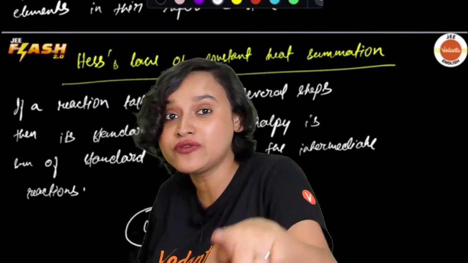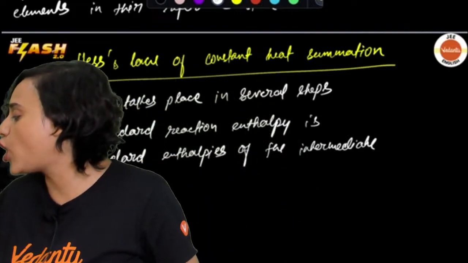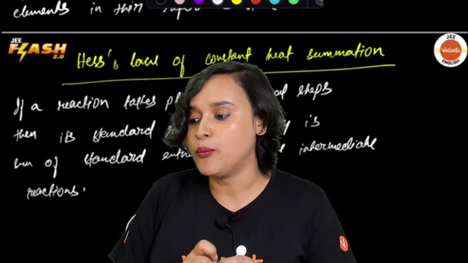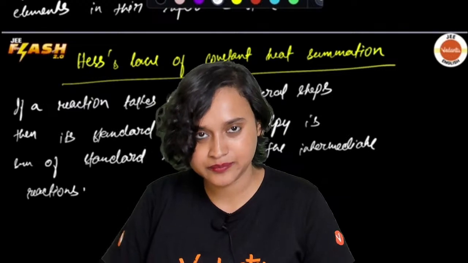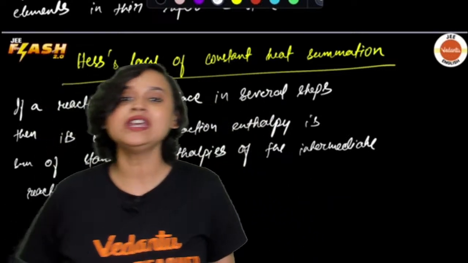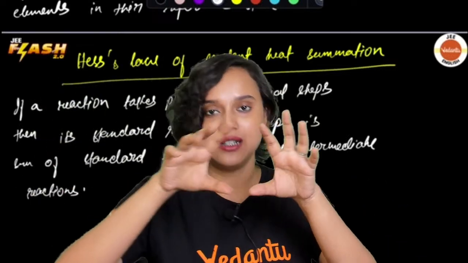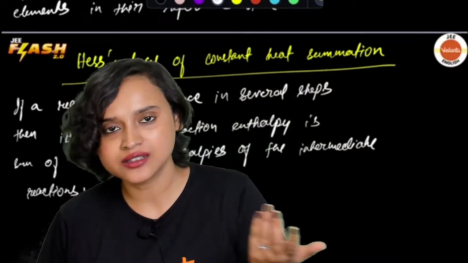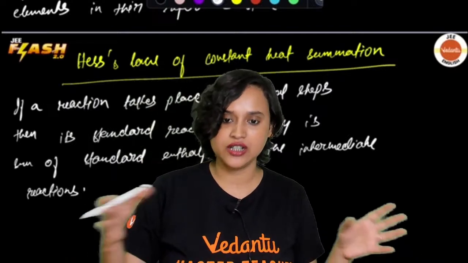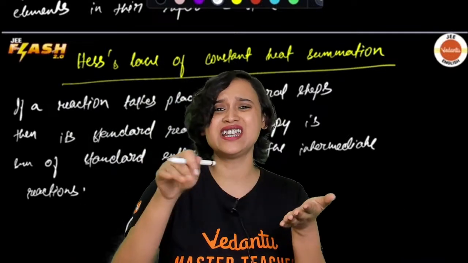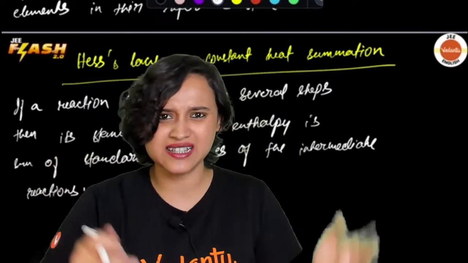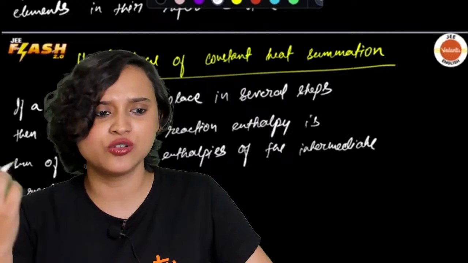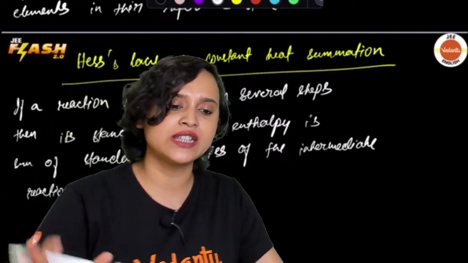And at that point of time, we will be using mean bond enthalpy. What will we be using? We will be using mean bond enthalpy. That means you will be adding all of them and then taking the mean. You all know mean, right? In statistics you have mean, average. I think today Namrata ma'am has taught you statistics, so you all know what is mean. I don't have to tell you. So you take the mean bond enthalpy.